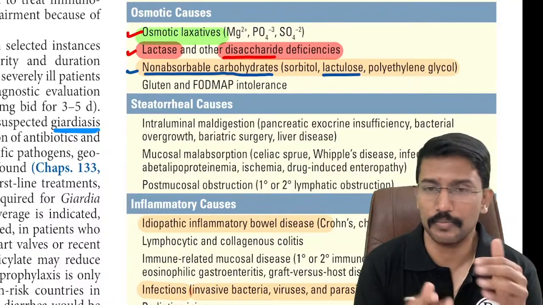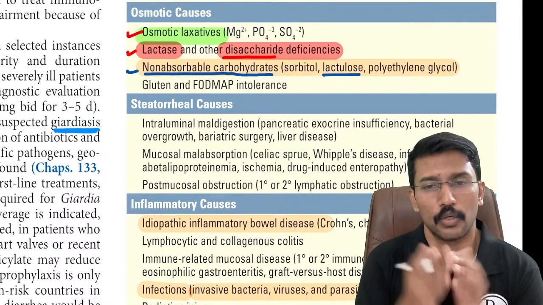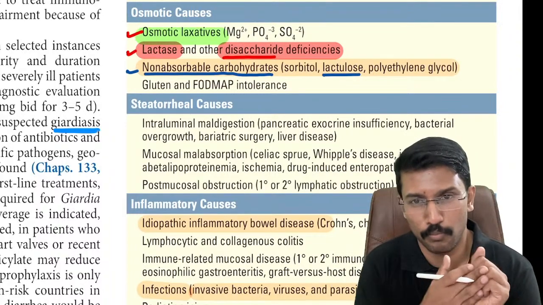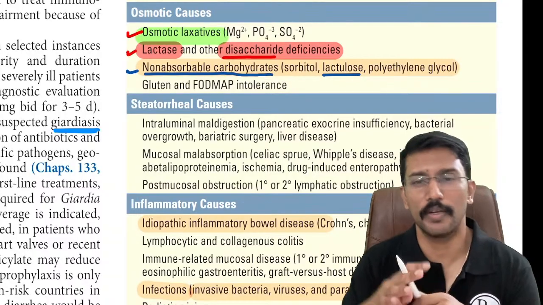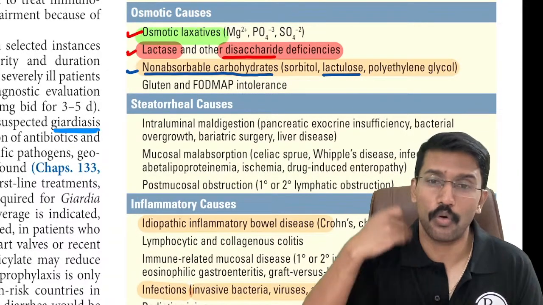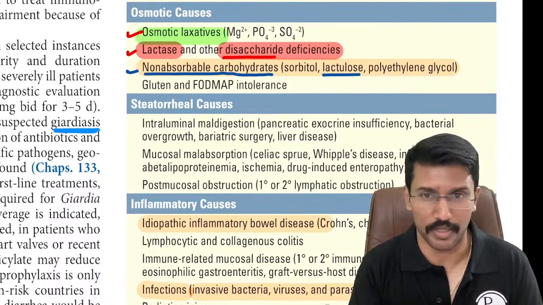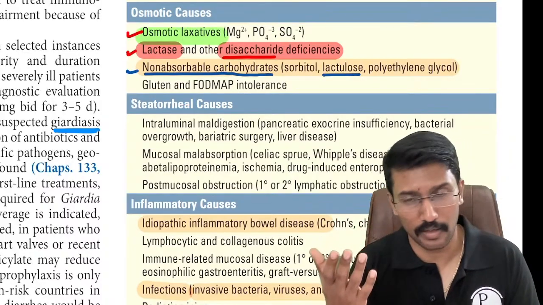We use it as a laxative, and when we have patients with hepatic encephalopathy, to increase the gut motility or to reduce the transit time, we give them lactulose, because when food stays for a longer period inside the intestine, the bacteria get more time to act on them and create more ammonia. That ammonia cannot be metabolized by the liver, goes to the brain, and causes hepatic encephalopathy.